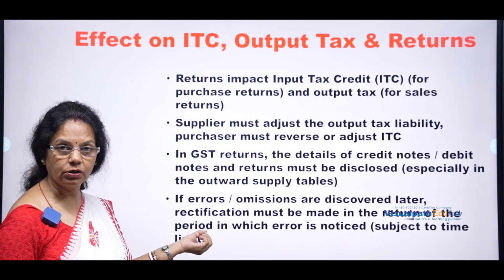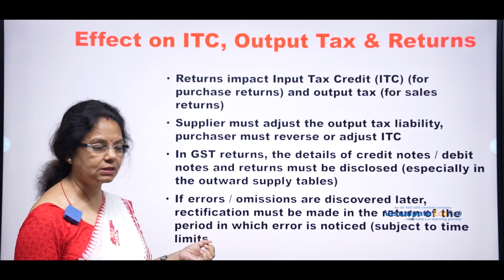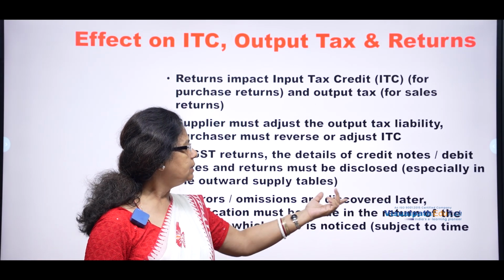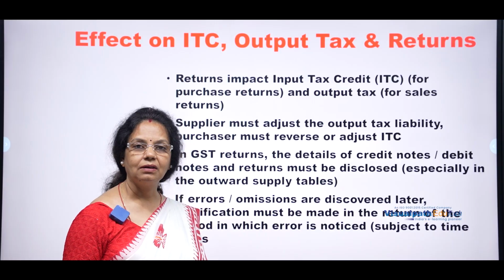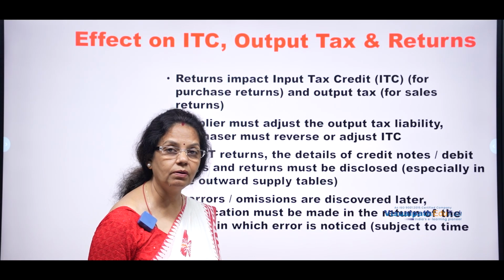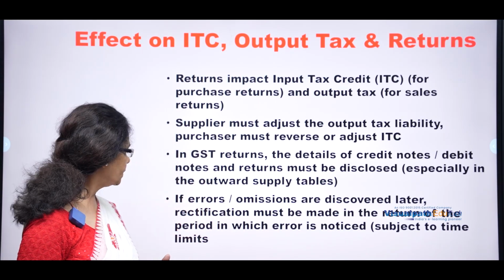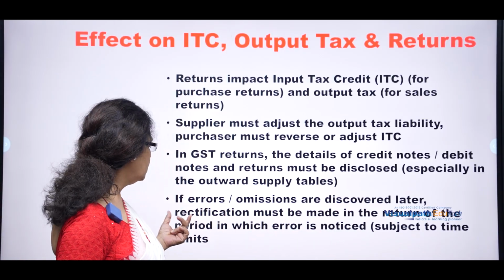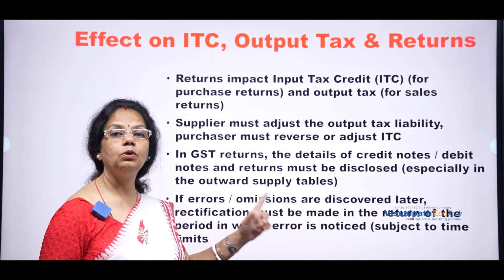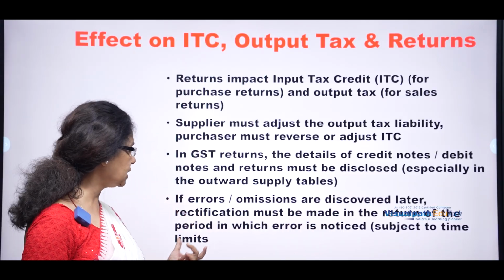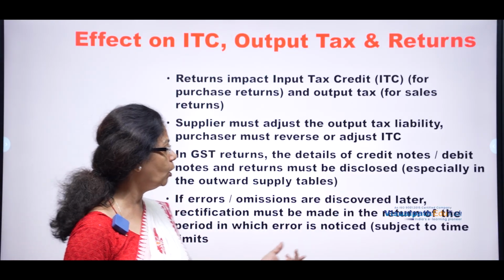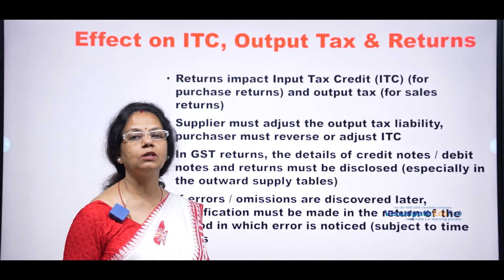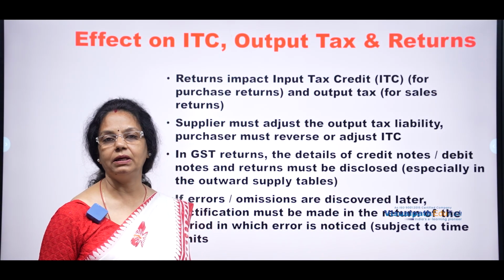Next, if there are errors, mistakes or omissions, if you forgot to put something and discovered it later, not in time, okay, there is a mistake. Rectification must be made in the return of the period in which the error is noticed, subject to the time limit. A very, very important point: if it crosses the time, then no rectification of error will take place.